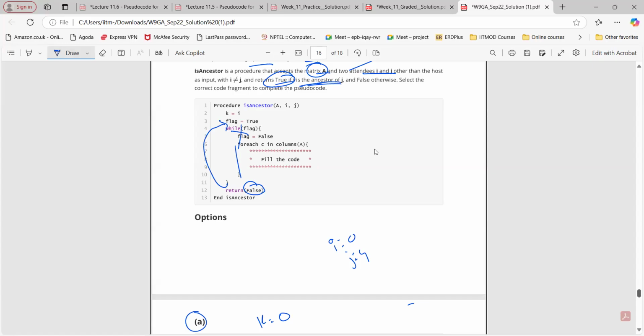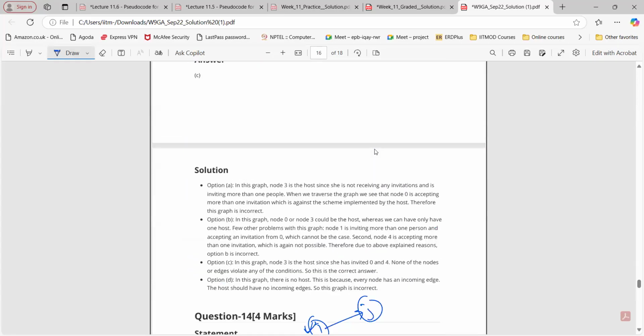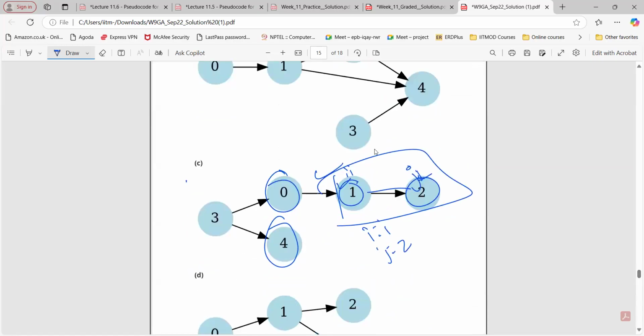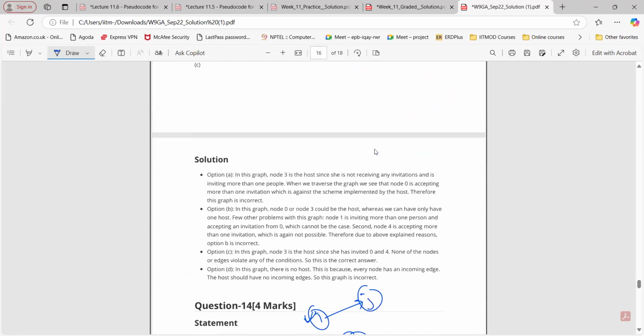But what if we have multiple conditions? Is it mentioned that 3 is the host here or not? If 3 is not the host, then we can take this example: 3 sends a message, both are the same message here.